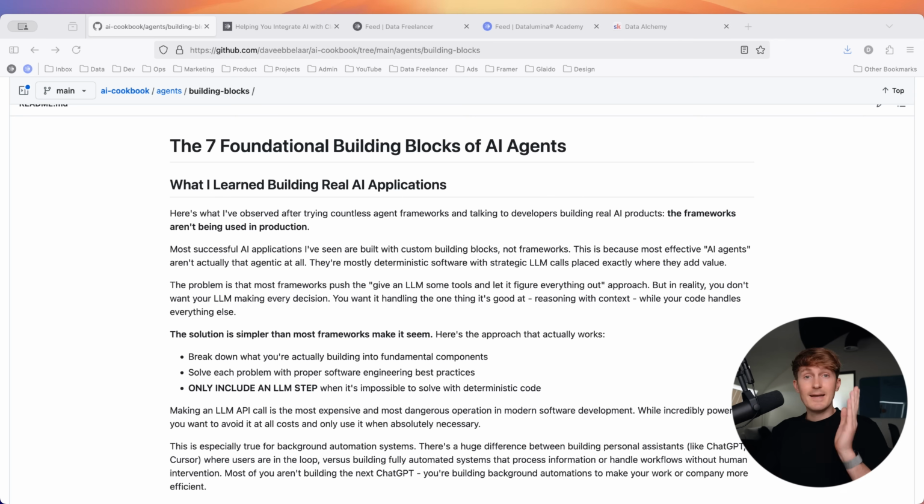And I can guarantee you that after watching this video, you'll have a completely different perspective on what it takes to build effective AI agents, and you'll be able to look at almost any problem, break it down, and know the patterns and the building blocks you need in order to solve it and automate it.